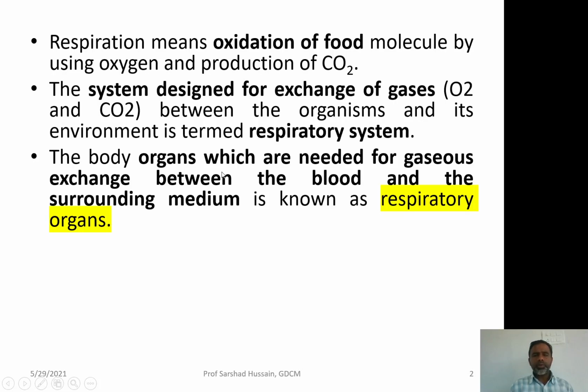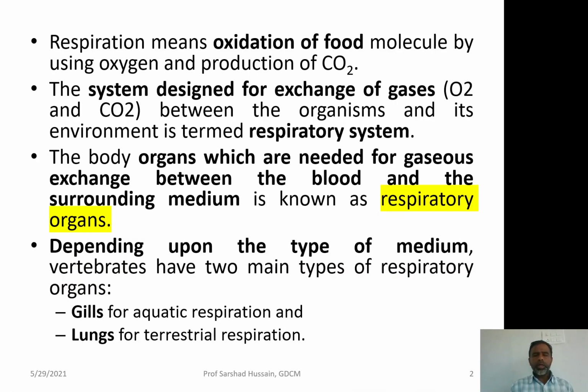They are the actual site where oxygen from the medium, either air or water, is taken into the blood of the organism, and carbon dioxide from the blood is given back so that it can be expelled from the body.